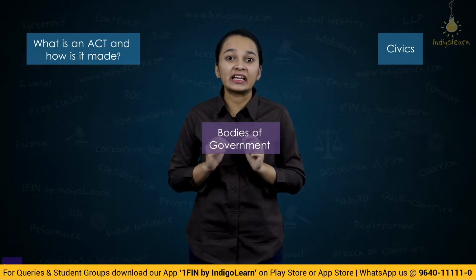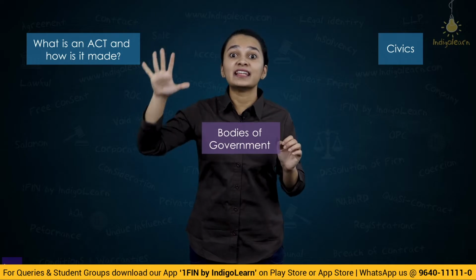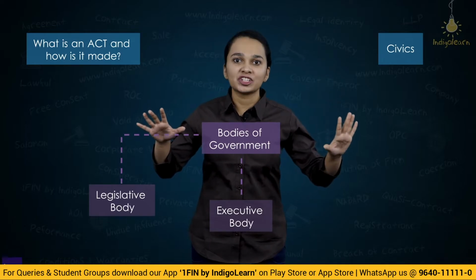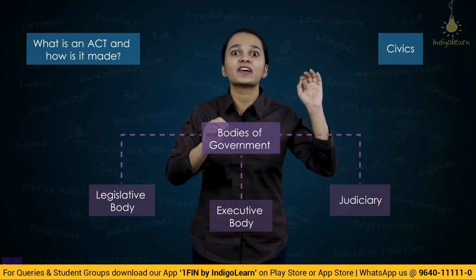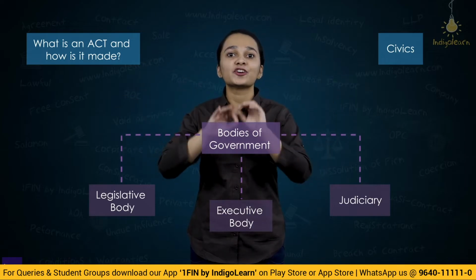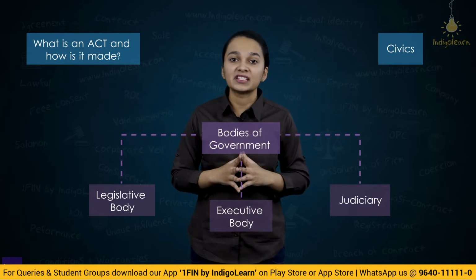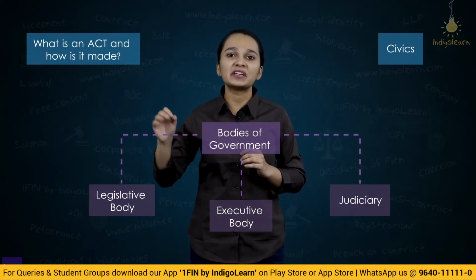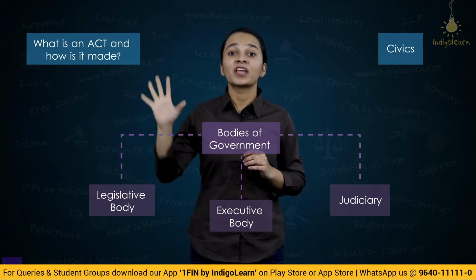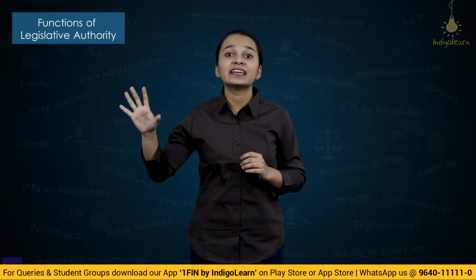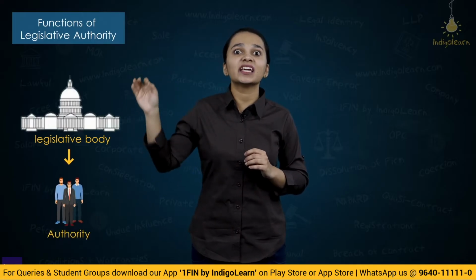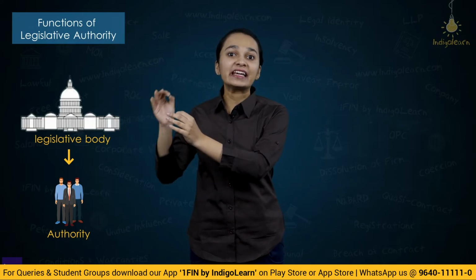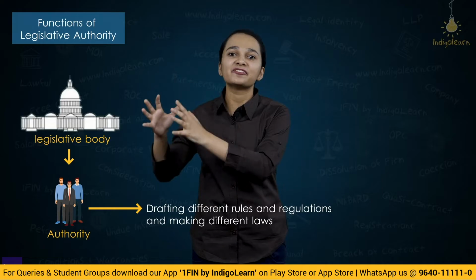If you recollect, there are three different bodies. One is the legislative body, the other is the executive body, and then finally there is the judiciary. So legislative, executive and judiciary are three organs or three different bodies of the government. And what are the works which these different bodies of the government do? Let's first start with the functions of the legislative authority. This legislative authority is basically the people who are making different legislation. So this is an authority which takes care of drafting different rules and regulations, making different laws.